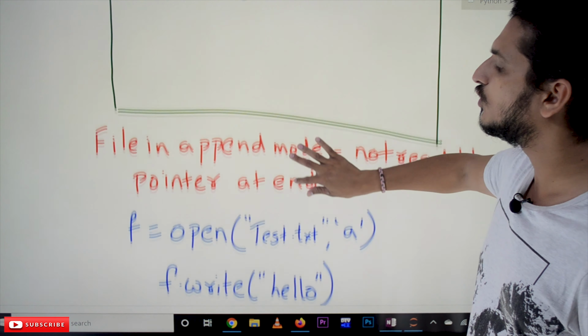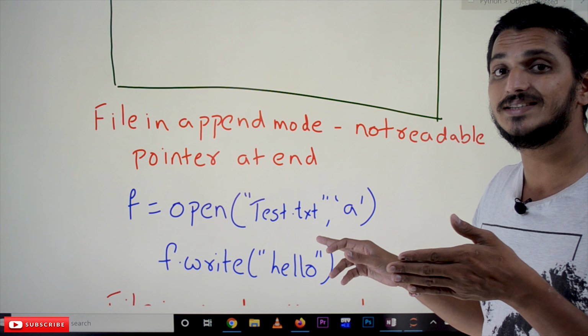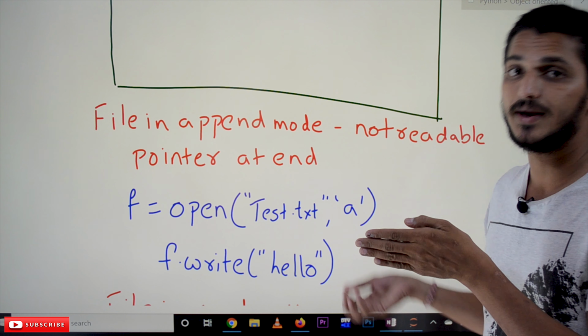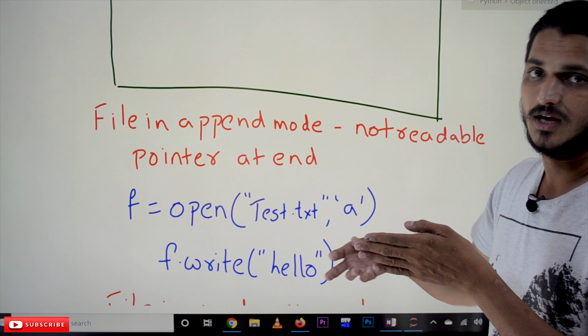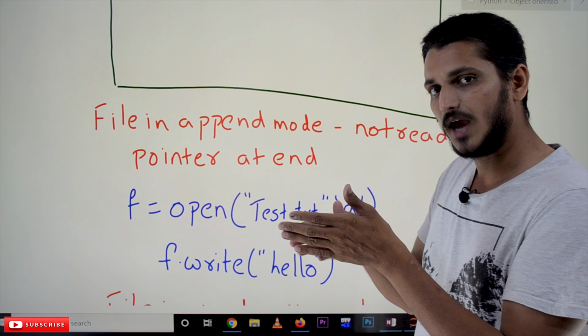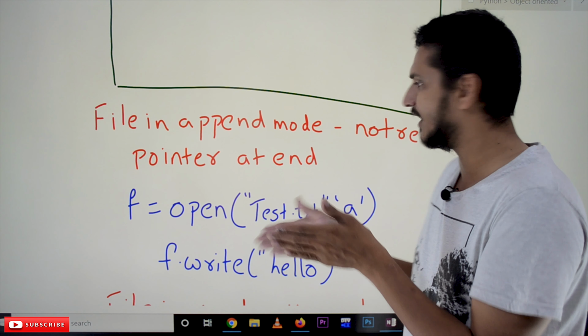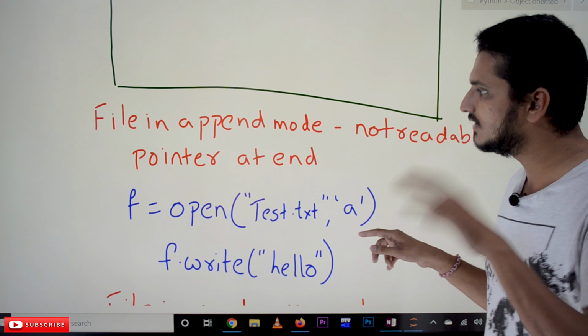So next, how to open the file in append mode. Append mode is also similar to write mode, but the file pointer is at the end. We can append at the end. That is what appending means. In the write mode, the file pointer is at the beginning, but in the append mode, the file pointer is at the end. Here also we cannot read the data. We can only write the data.